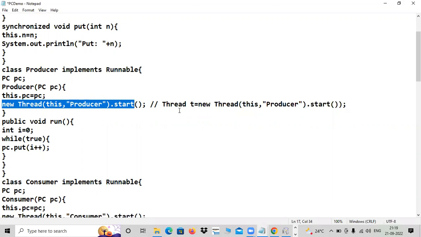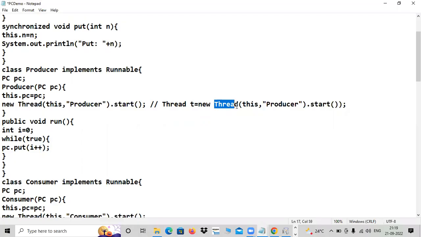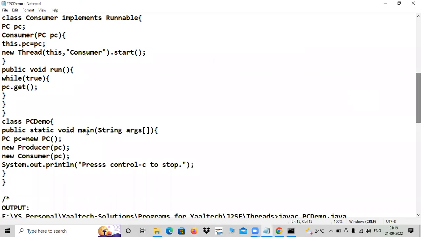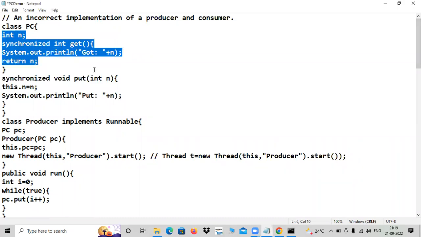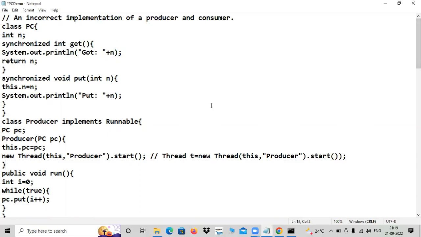Yes, this is an object, and moreover you are calling a parameterized constructor, is it not? The Thread constructor will be invoked. Thread is a predefined class, and in that there is a constructor that will be called. So when that is called, what are the arguments passed? This refers to the current object. What is the current object? The PC object, the PC class object. You pass this PC. Some data is there in PC, all of it is passed. Okay, no problem. We will see later on.